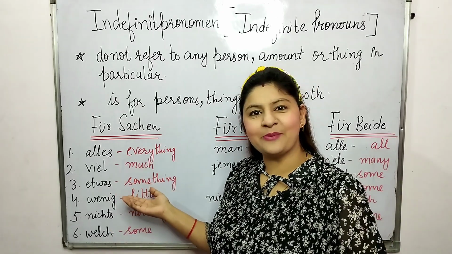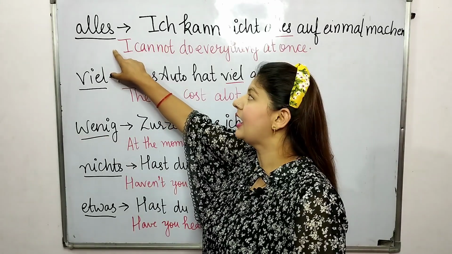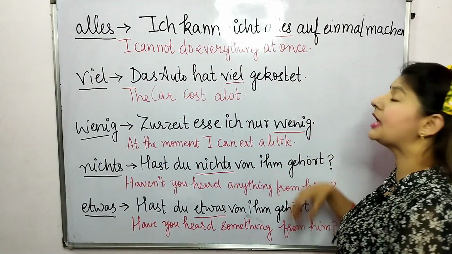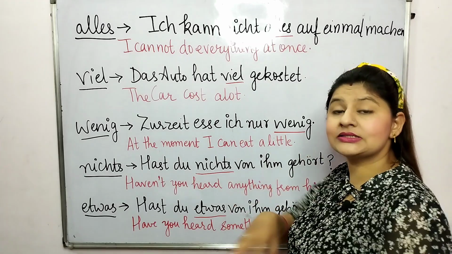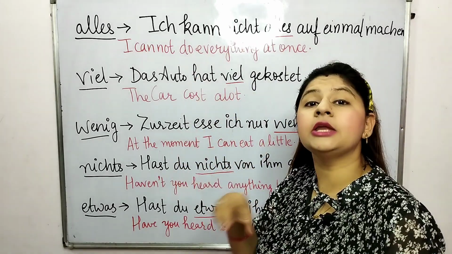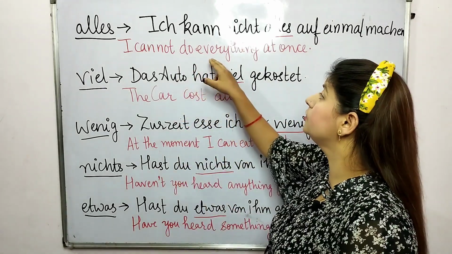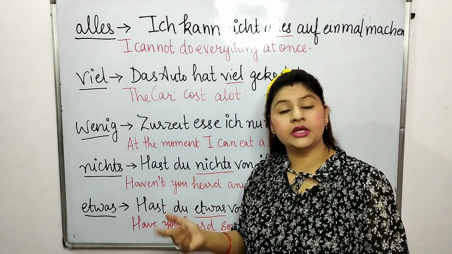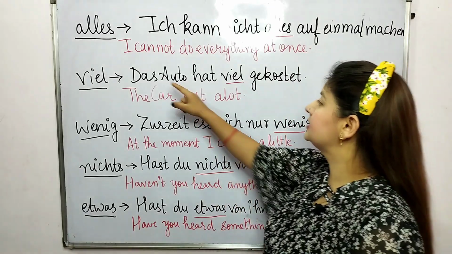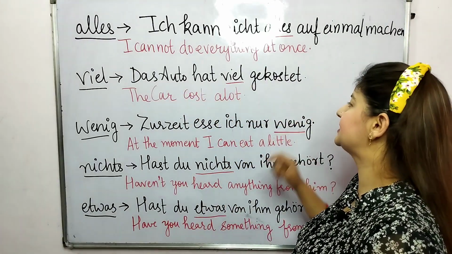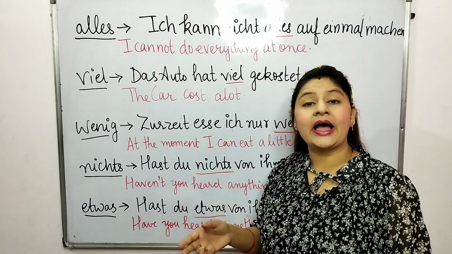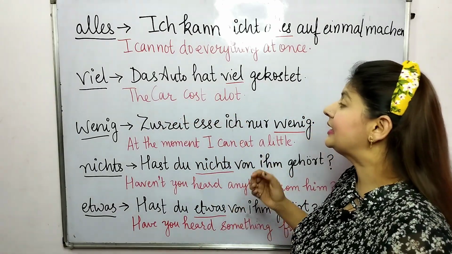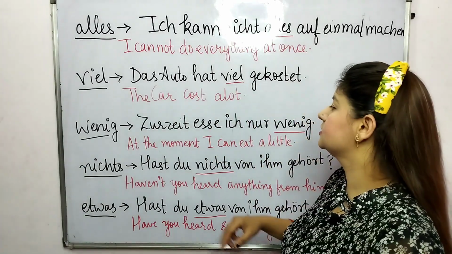So let's see some examples. Alles: Ich kann nicht alles auf einmal machen. I cannot do everything at once. Das Auto hat viel gekostet. The car cost a lot.